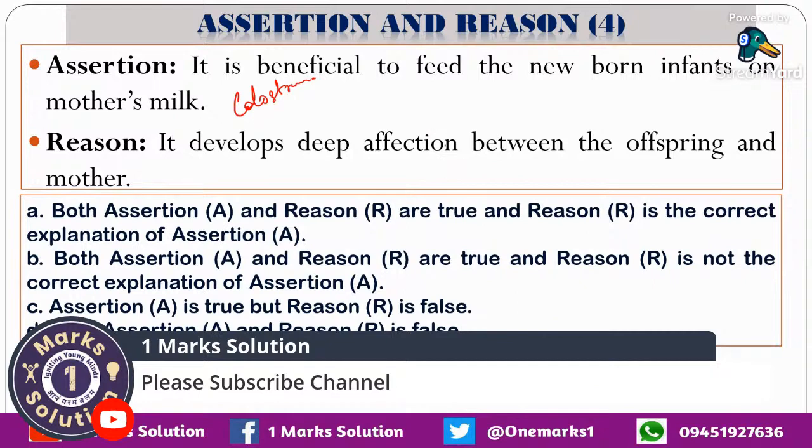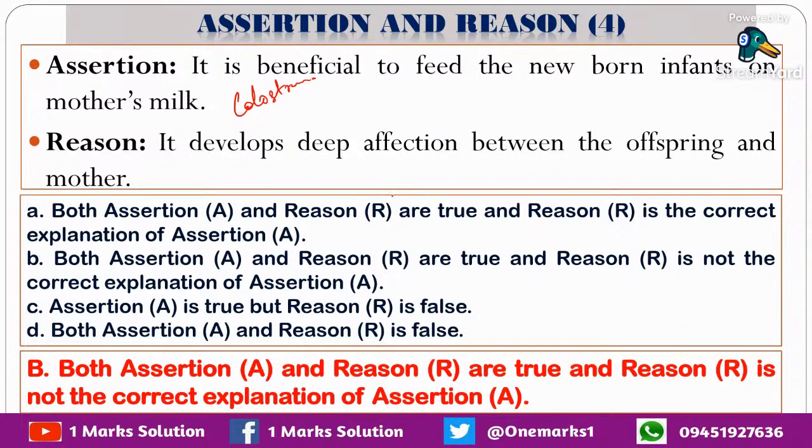But that is not the proper explanation, isn't it? What is the proper explanation? We have seen about some special immunoglobulins present in it, which offer immunity. So both the statements are correct. But the reason is not a proper explanation for the assertion. So which will be the option? Yes, B is the correct option.